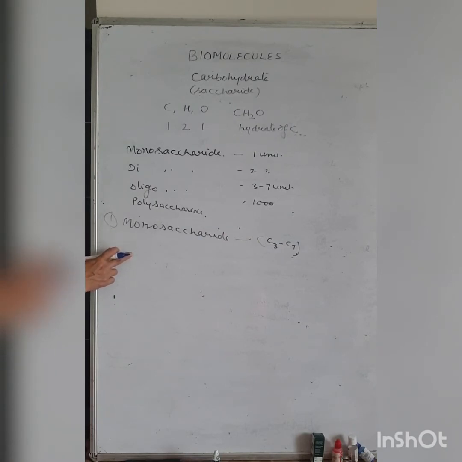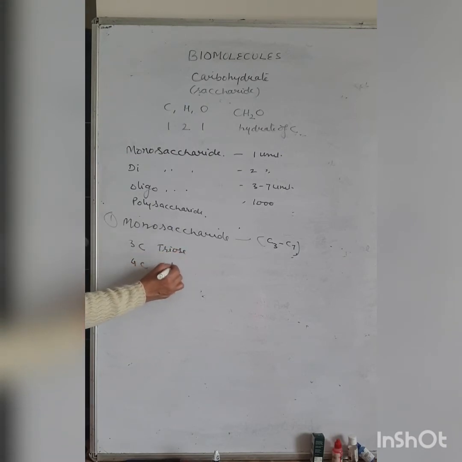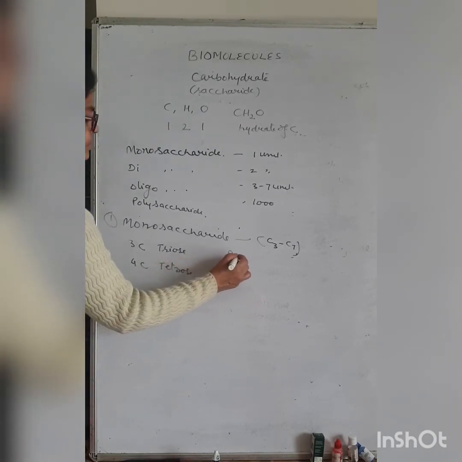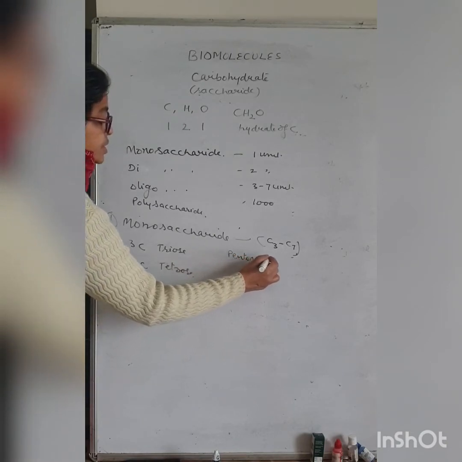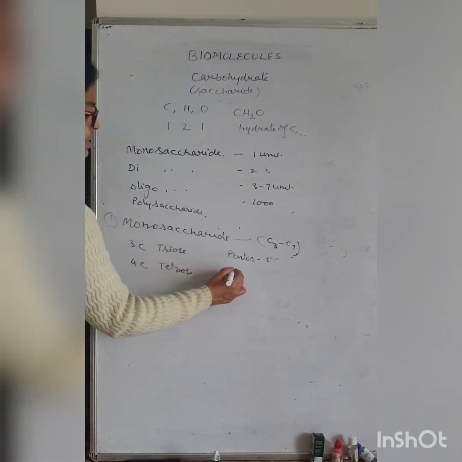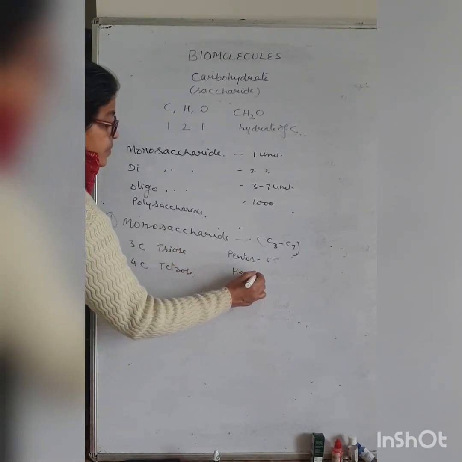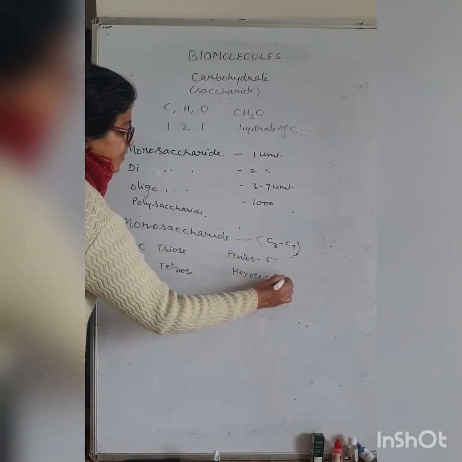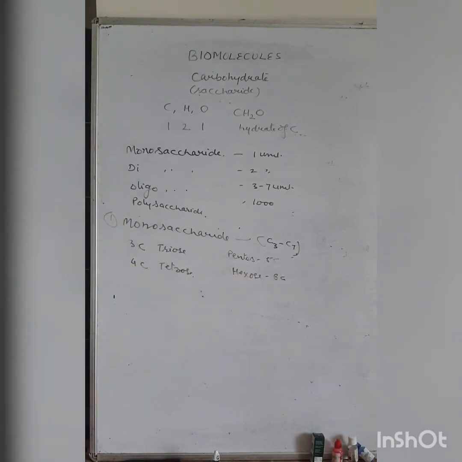The 3 carbon is triose. The 4 carbon is tetrose. The 5 carbon is pentose. And the 6 carbon is hexose. So these are on the basis of carbon number they have.